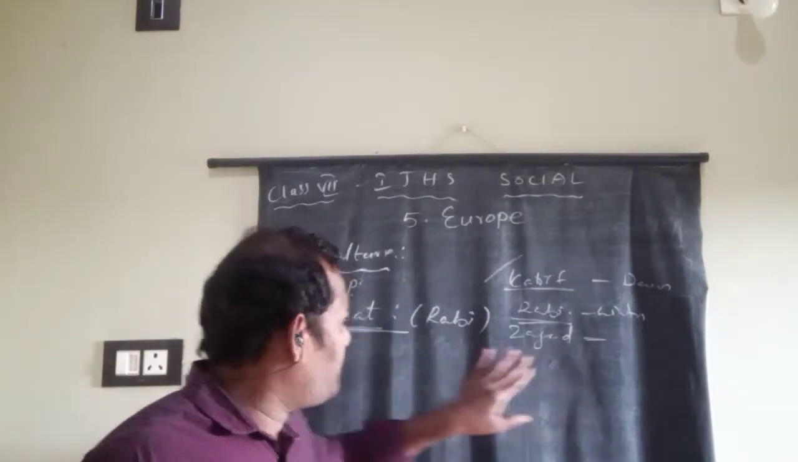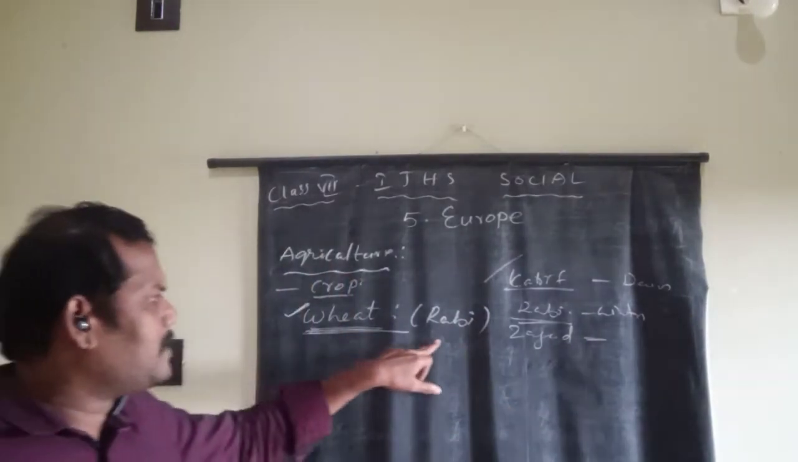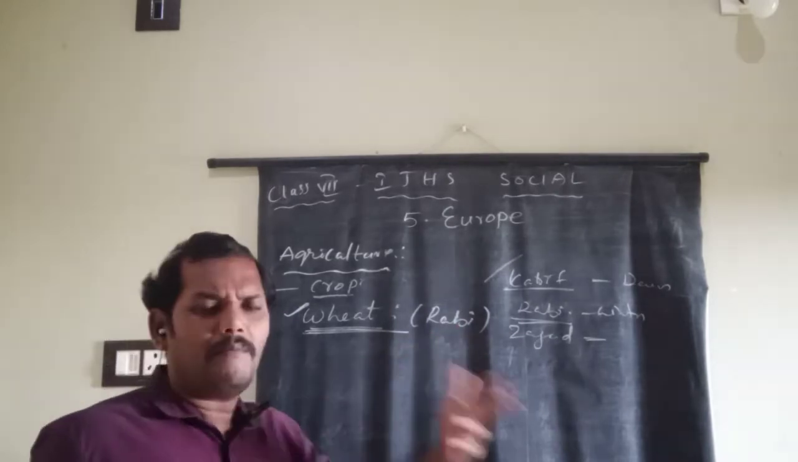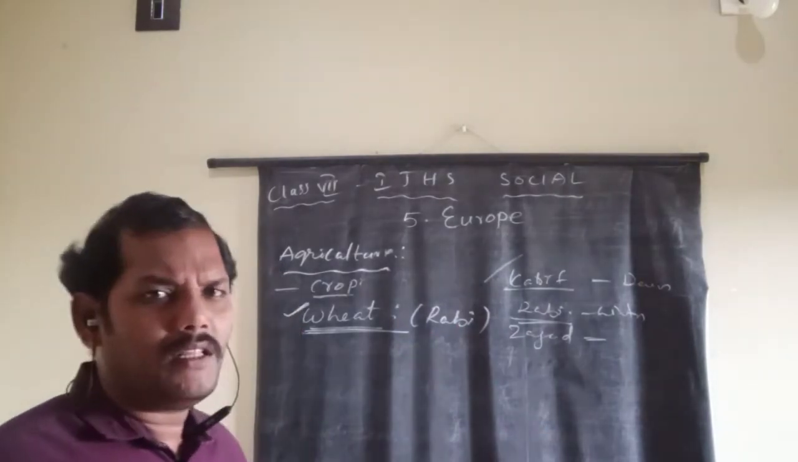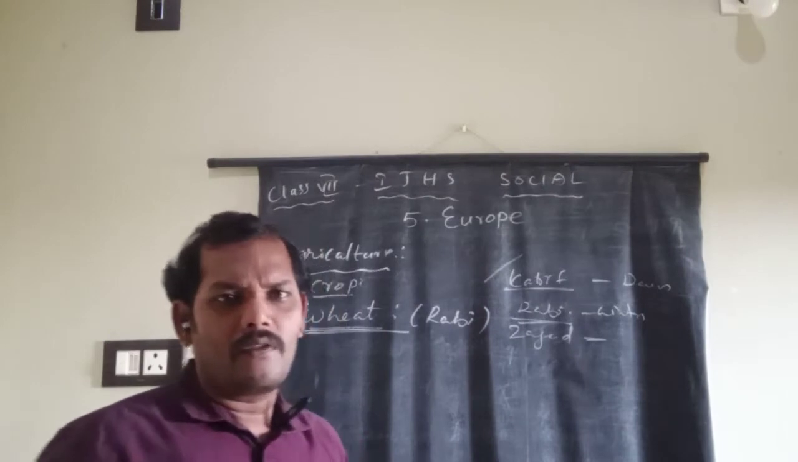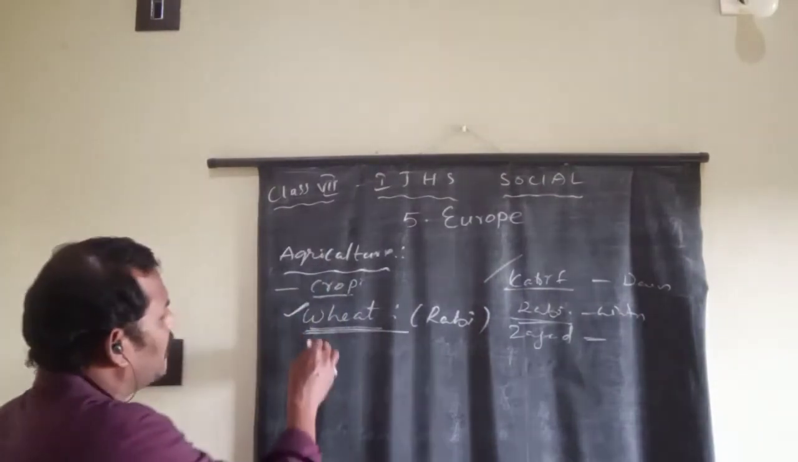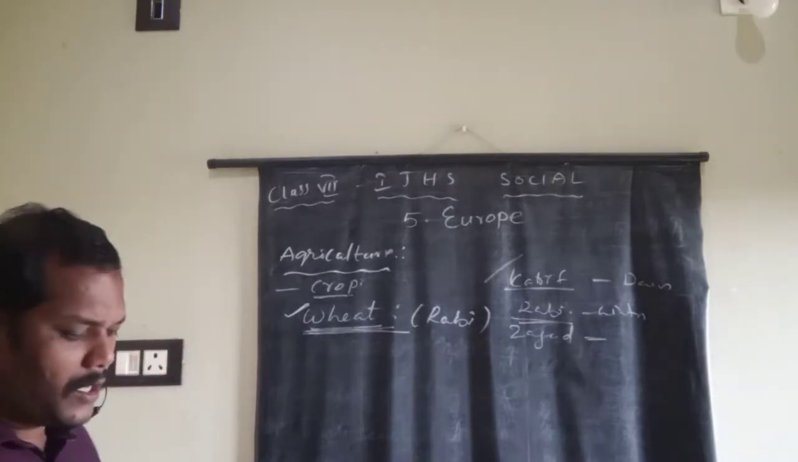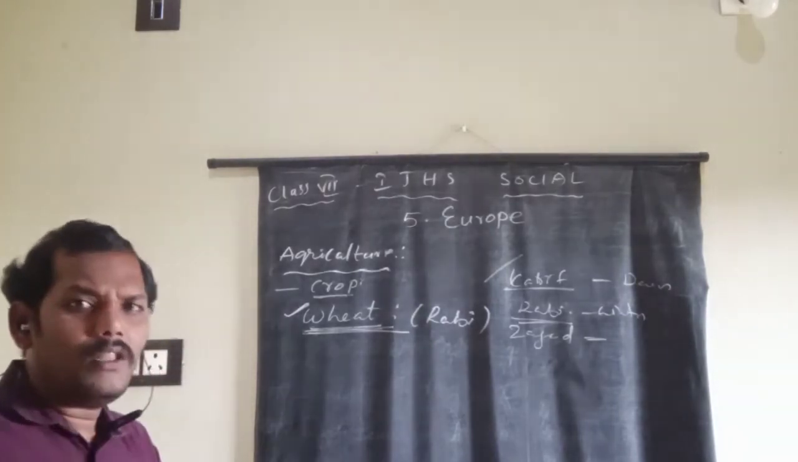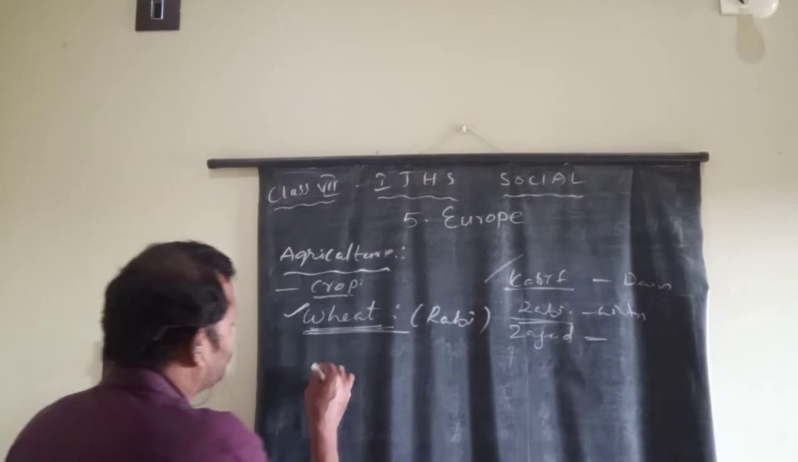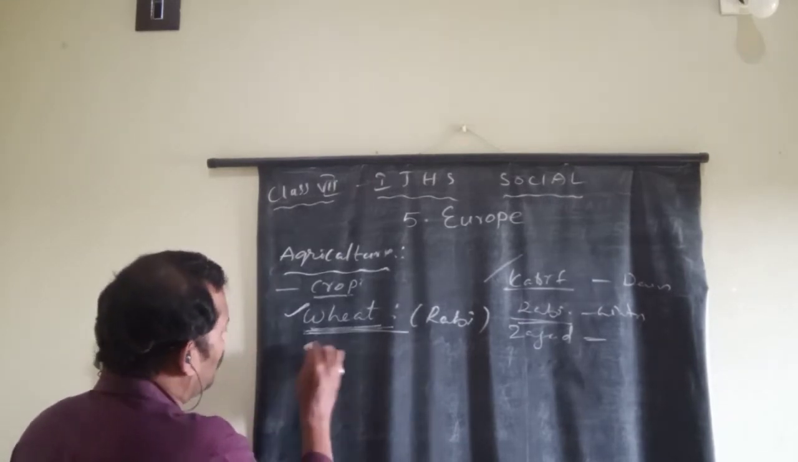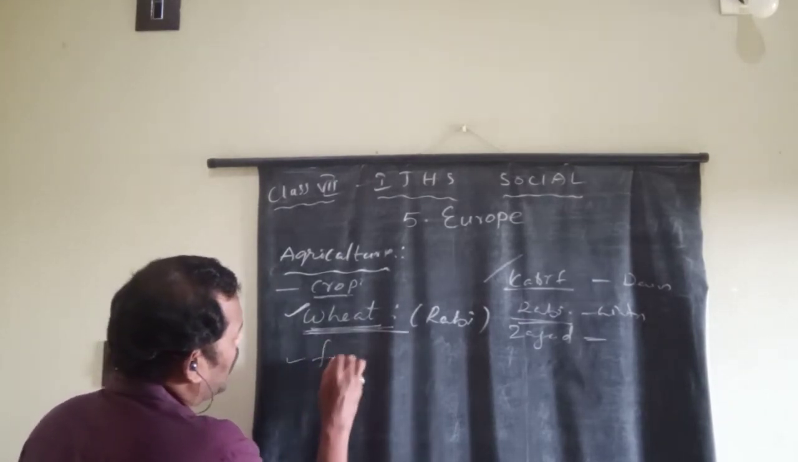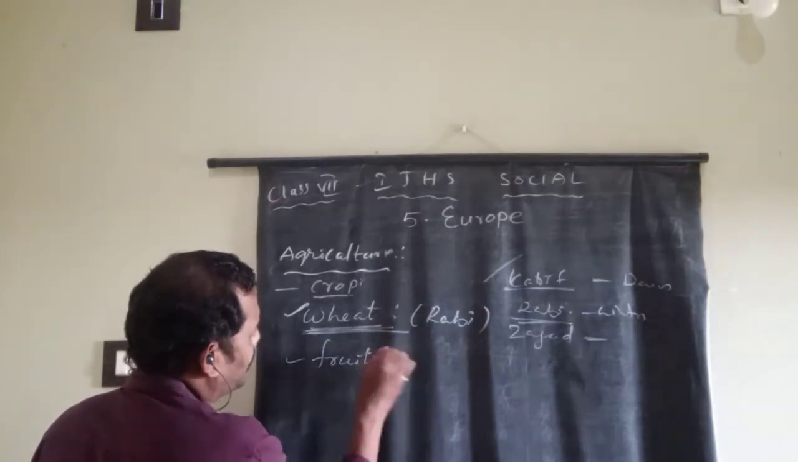Like the people in Europe also grow in the Rabi season. Why? Because the temperature is completely very low comparatively to the hot areas. So the people are interested to grow the wheat. Wheat is one of the important crops here. And we are going to the next, Southern Europe. The Southern Europe people are interested in fruits. Already we are discussing about this point.